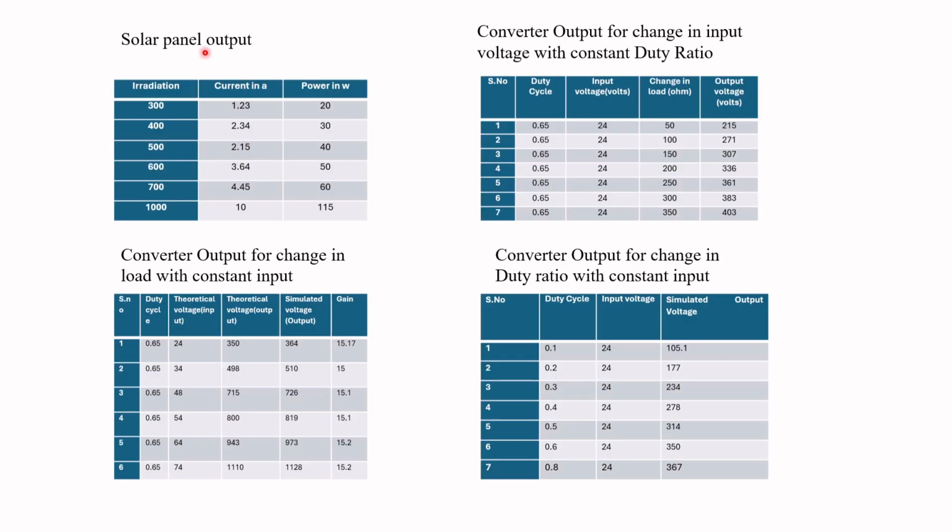These are the readings taken from the simulation. For change in the radiation input, the output power can be improved. The converter output for change in different input voltages with the constant duty ratio is seen here. For change in load, the gain is always constant. For change in duty cycle, the output of the converter is changing.